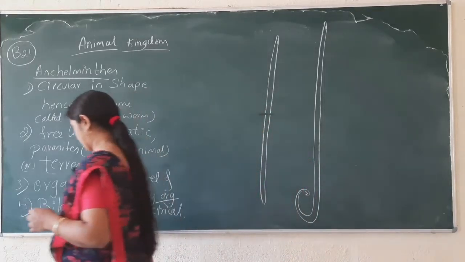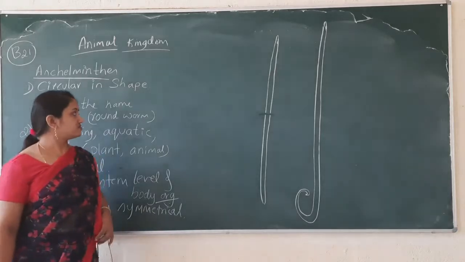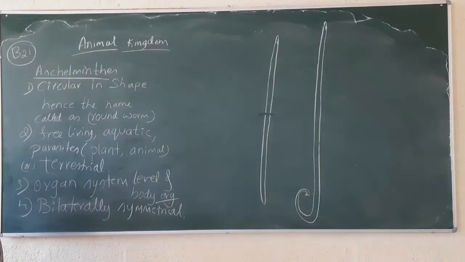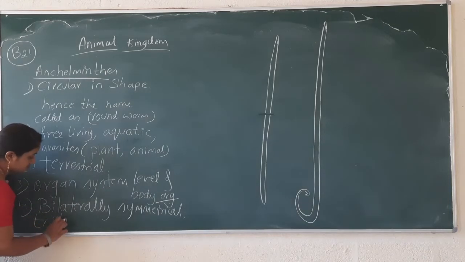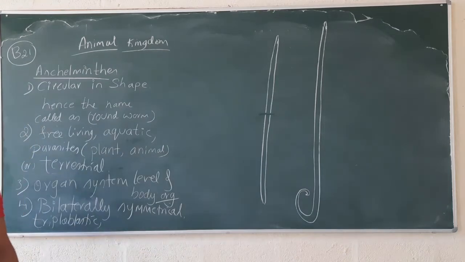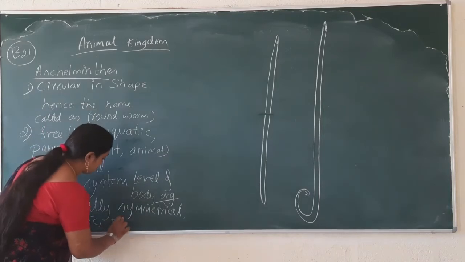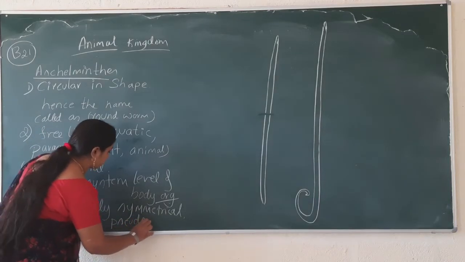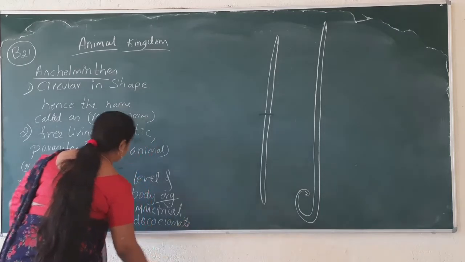The body symmetry is bilateral and they have three germ layers. It means they are triploblastic, and one more thing, they are pseudocoelomates.